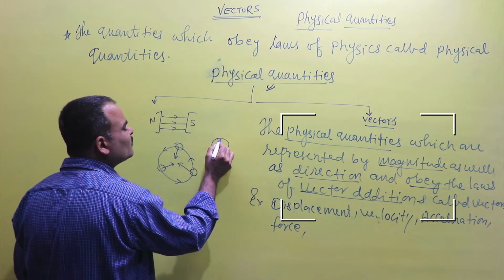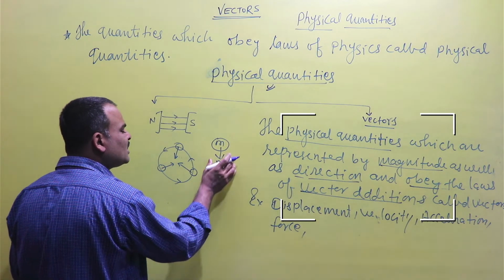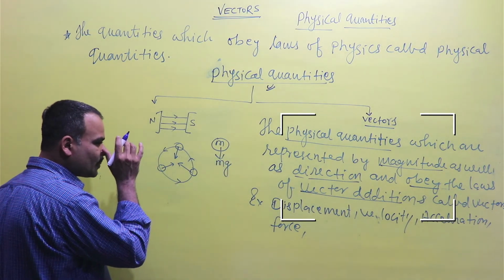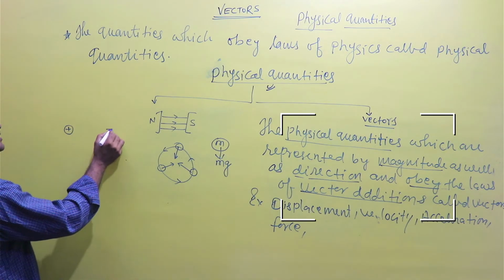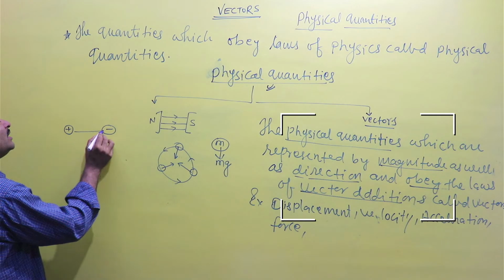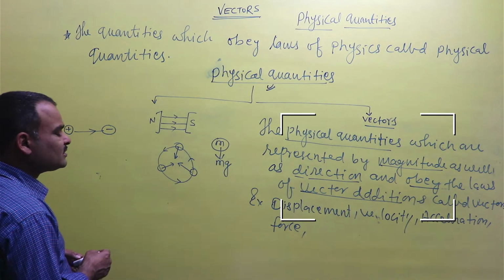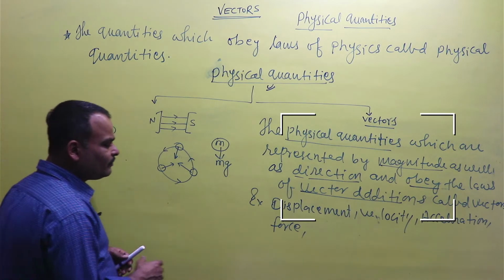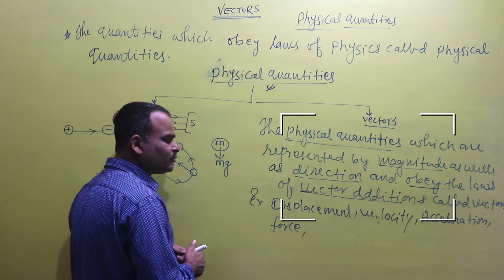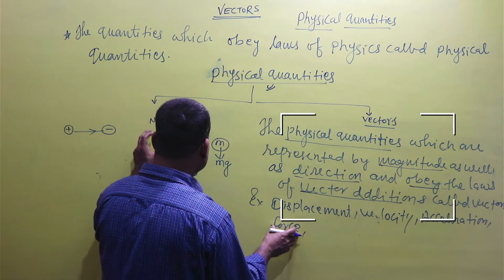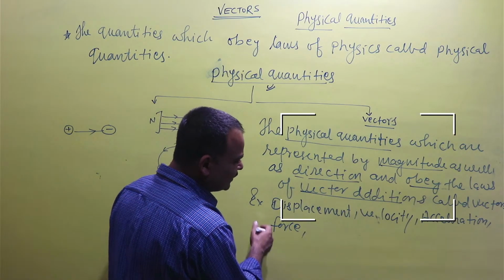The weight of an object is always directed towards the center of the earth. And electric force is always directed from positive to negative charge. So almost every force has a certain direction and also obeys the law of vector addition. So every type of force except the electromotive force and the nuclear force is a vector quantity.